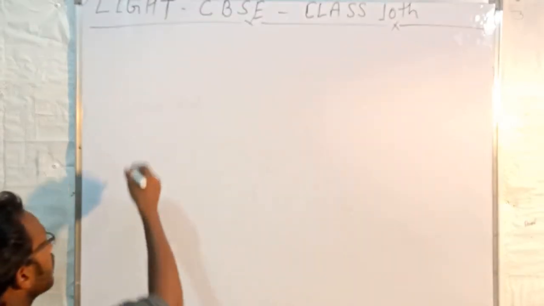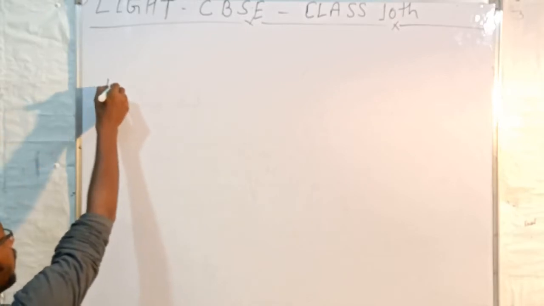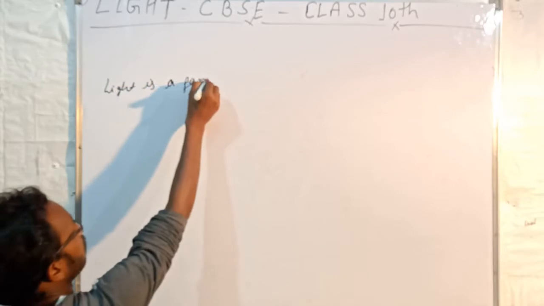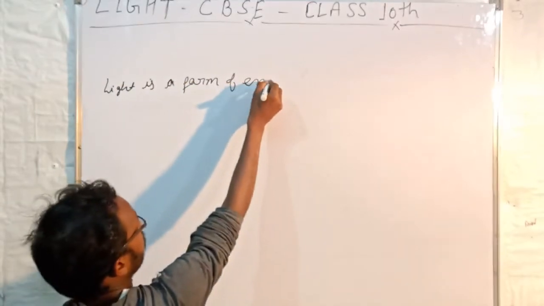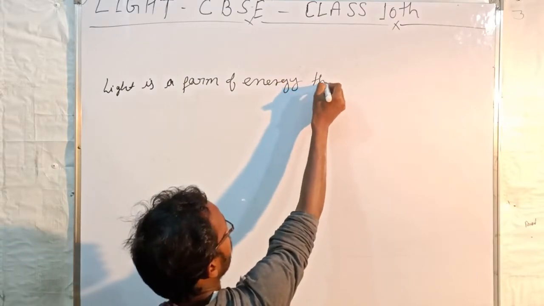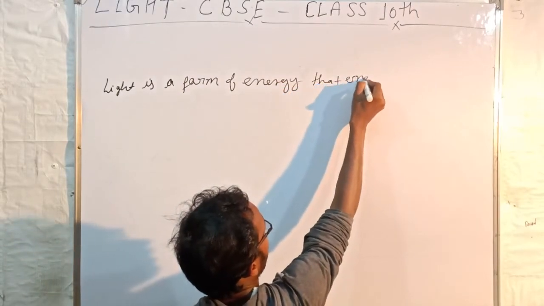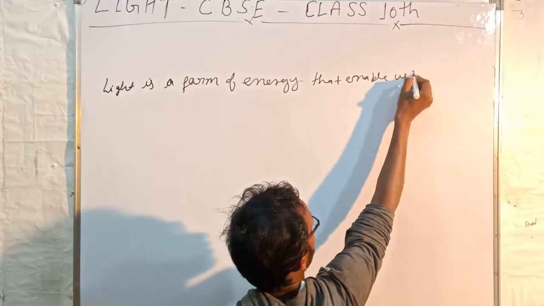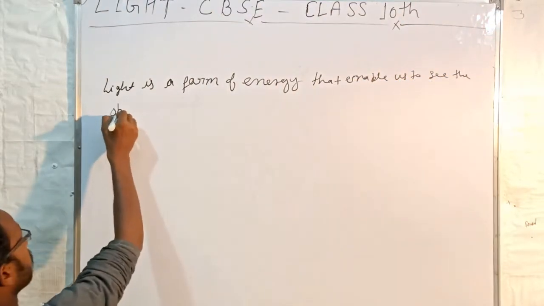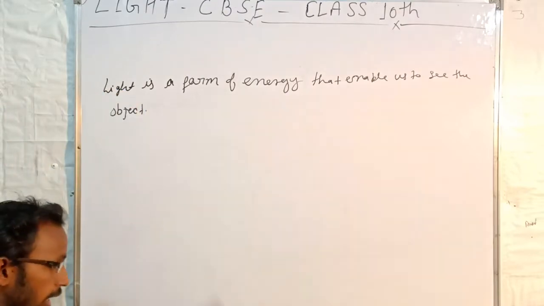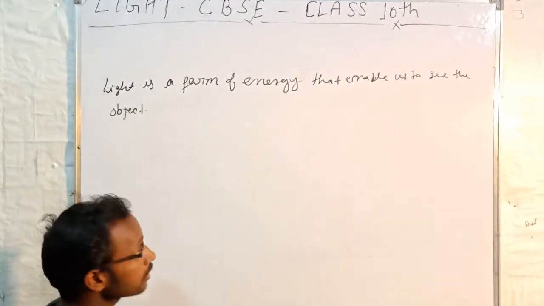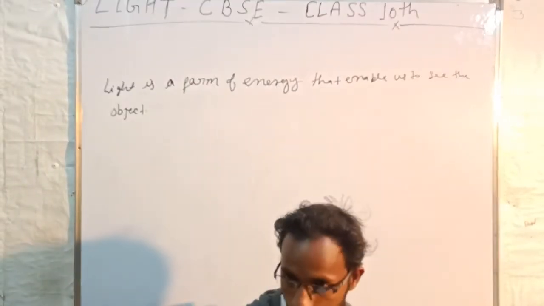We can write the definition of light: light is a form of energy that enables us to see the object. What is light? You understood? Light is a form of energy that enables us to see the object.